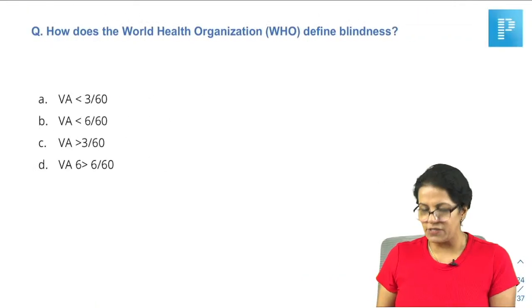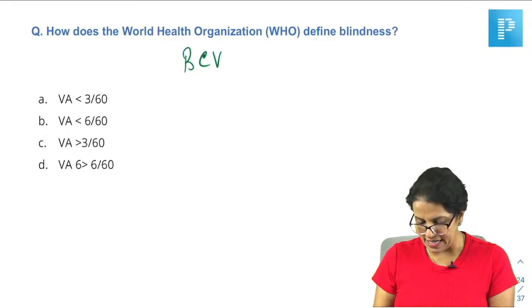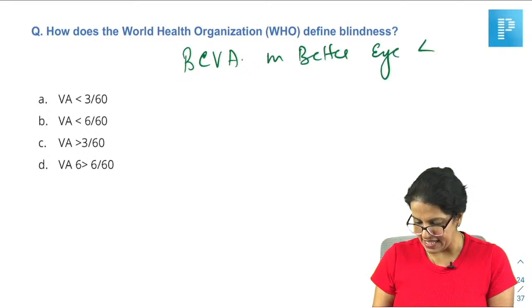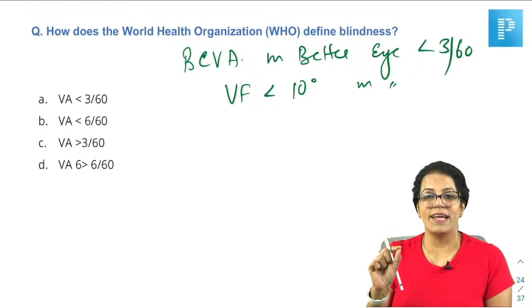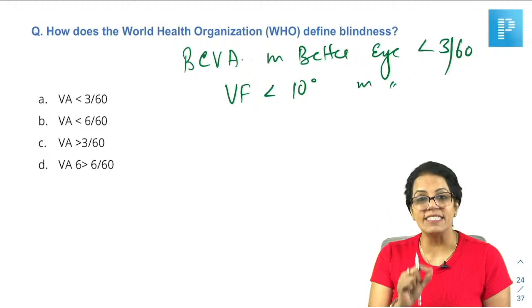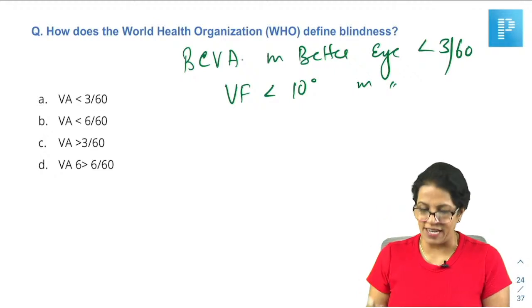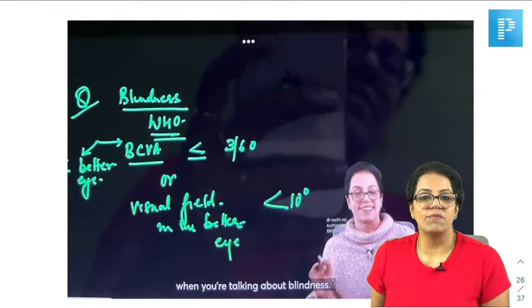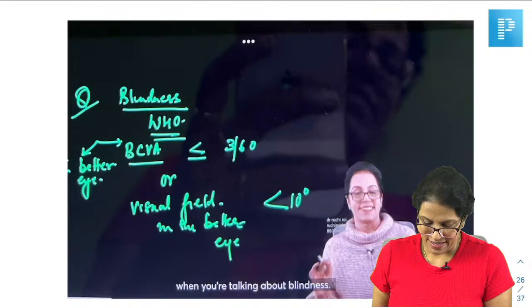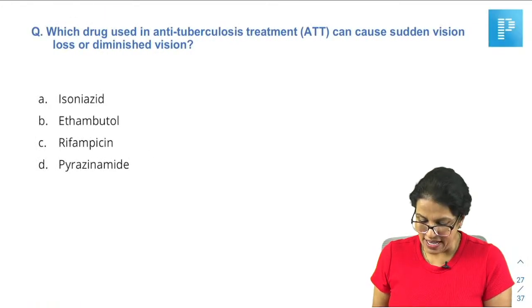Okay, how does the WHO define blindness? We all know it is BCVA, best corrected visual acuity in the better eye of less than 3 by 60, or visual field of less than 10 degrees in the better eye. Right? This is what you studied. And from 2017, NPCB is also defining blindness. The only difference is that instead of best corrected visual acuity, it is best available visual acuity, isn't it? So this is all discussed nicely about the definition of blindness in your class. Right? Okay, guys. So that was the question.